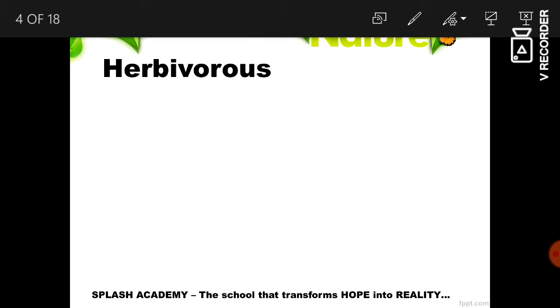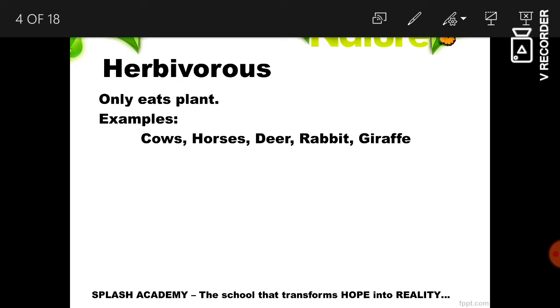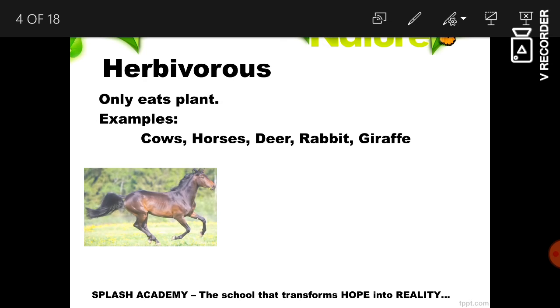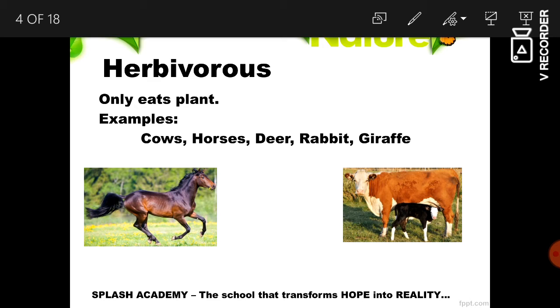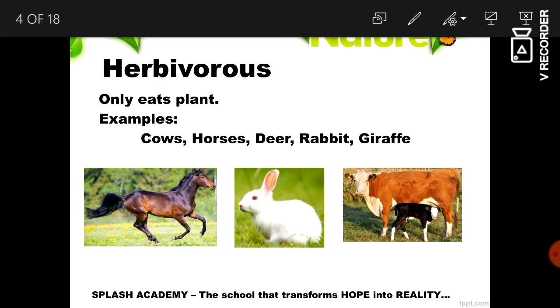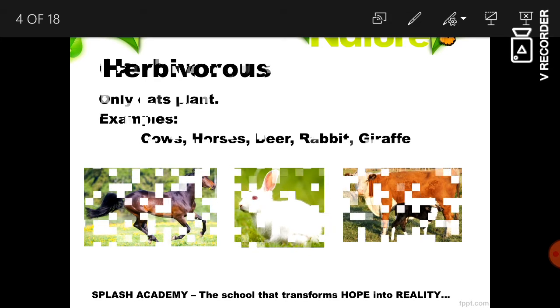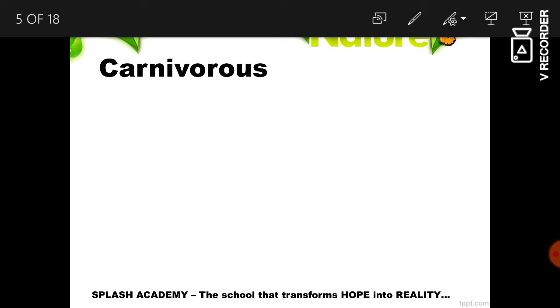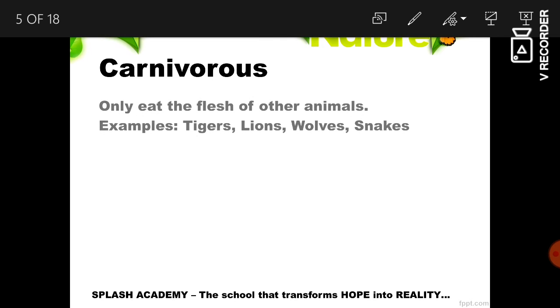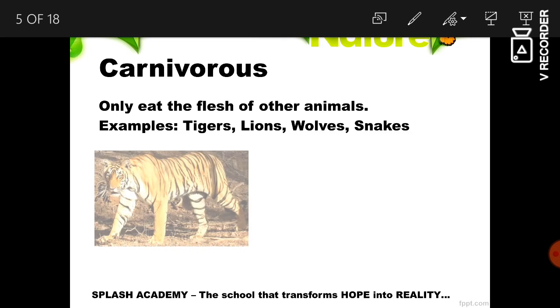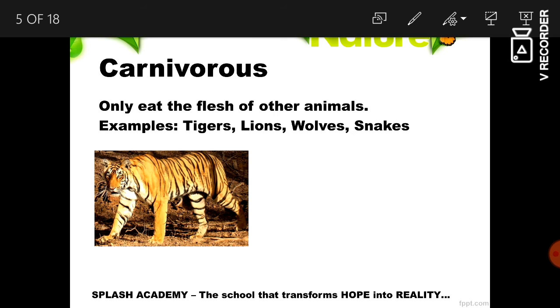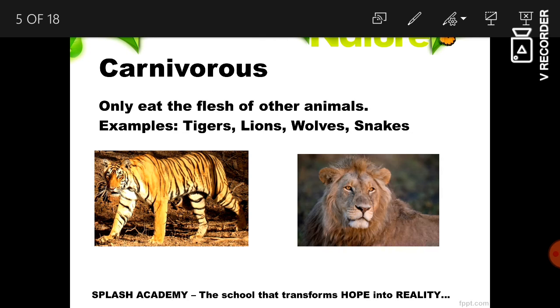Herbivorous. There are some animals which eat only plants, like cows, horses, deer, rabbit, giraffe. Plant-eating animals are known as herbivorous. Carnivorous. There are some animals that only eat the flesh of other animals. They are known as carnivorous, like tigers, lions, wolves, snakes. Flesh-eating animals are known as carnivorous.